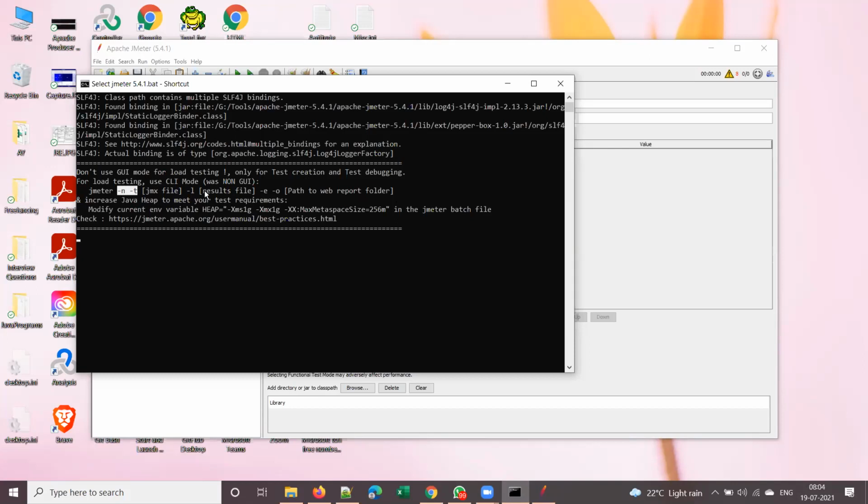What do -n, -t, -l, -e, -o stand for? I'll explain soon, but just note that you will have the command here whenever you launch JMeter. You can't say you don't remember it, because every time you launch JMeter, you see this line.